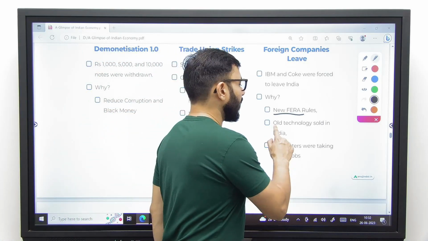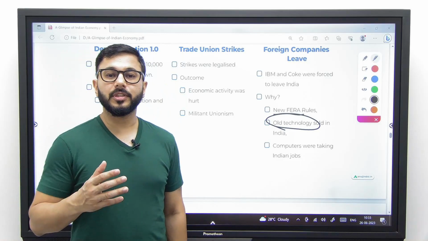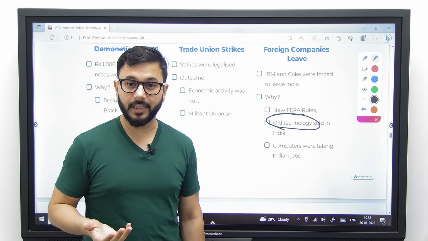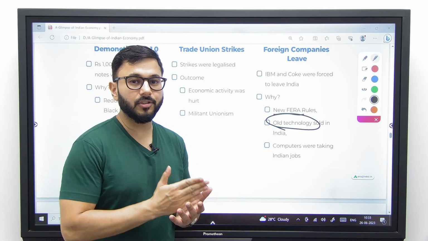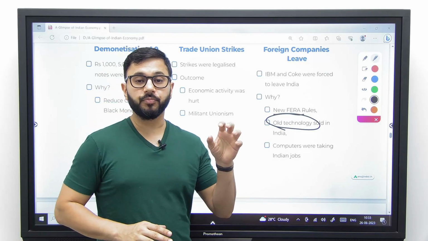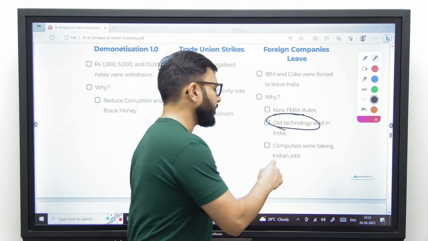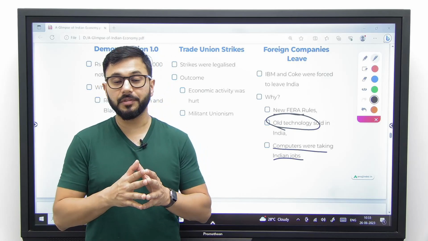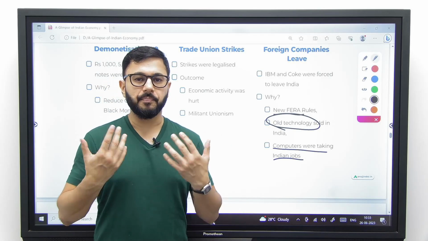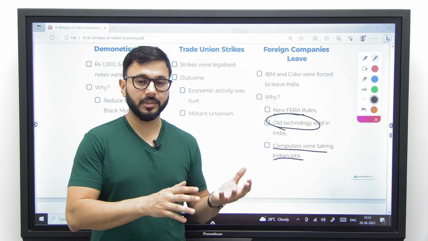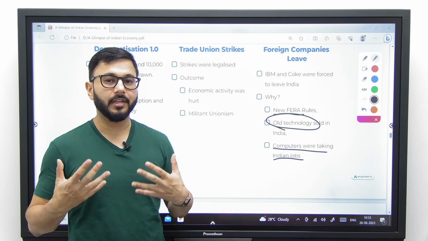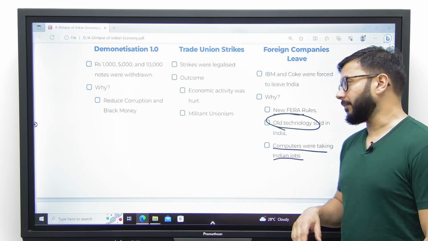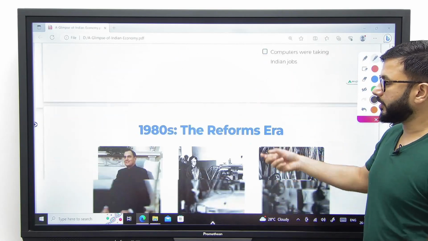Therefore, they left. Number two, the Indian government claimed that these companies were selling old technology in India rather than the best and advanced technologies that they had already created and were selling in the US. And they demanded that these companies should be selling either the latest technology or the old technology at cheaper rates. And number three, there was a widespread belief that computers were taking jobs from Indians, and because we wanted to satisfy our voter base, and we as a political class were also influenced by that same opinion, we felt that yes, computers are taking over jobs in India, and therefore we need to shut them out. So these were the major contributions of the Janata Party.